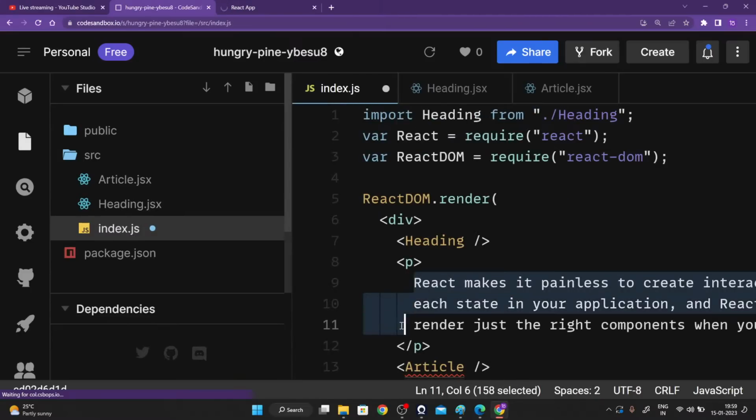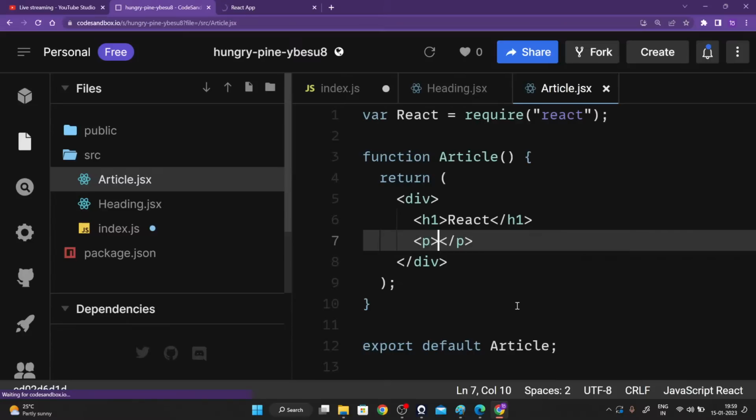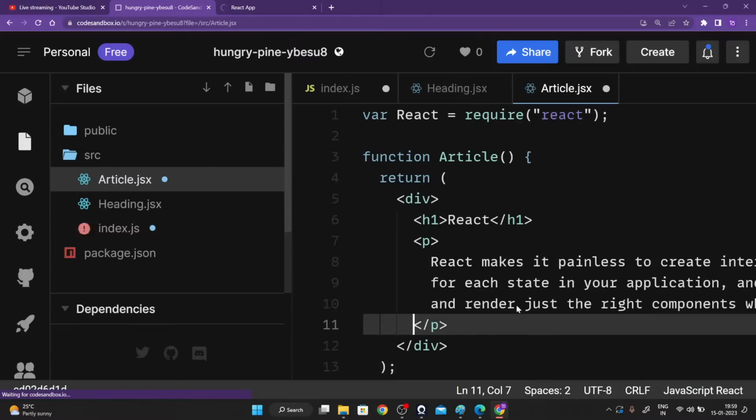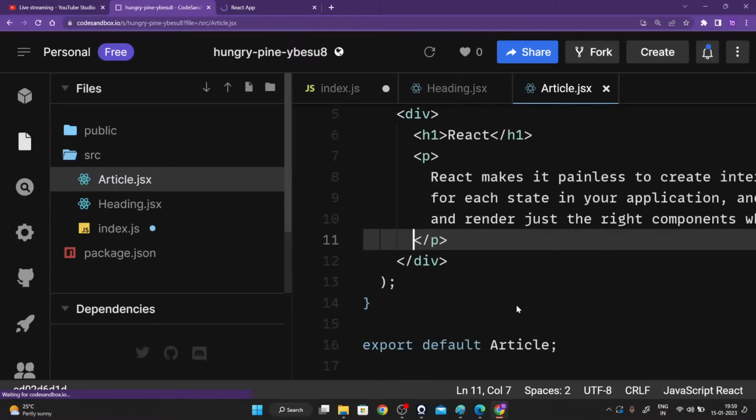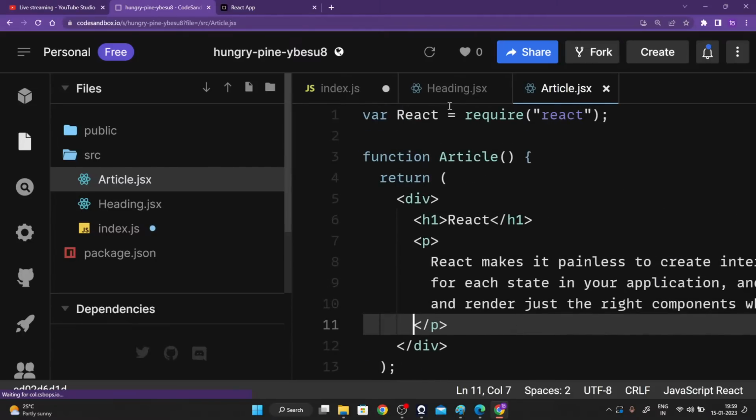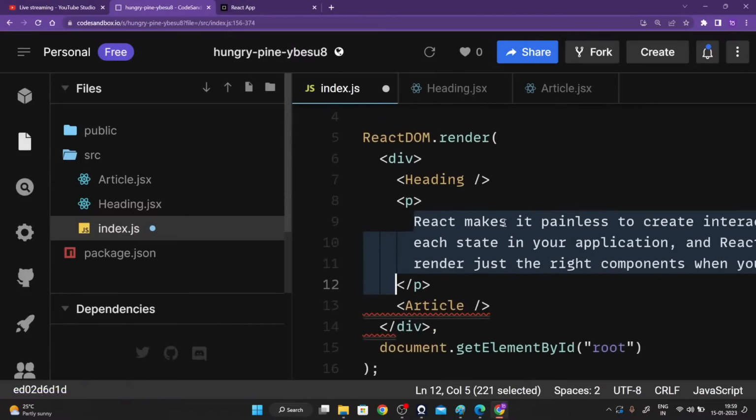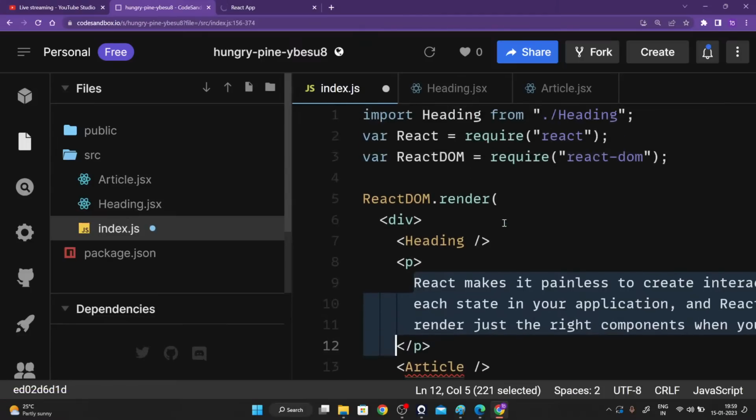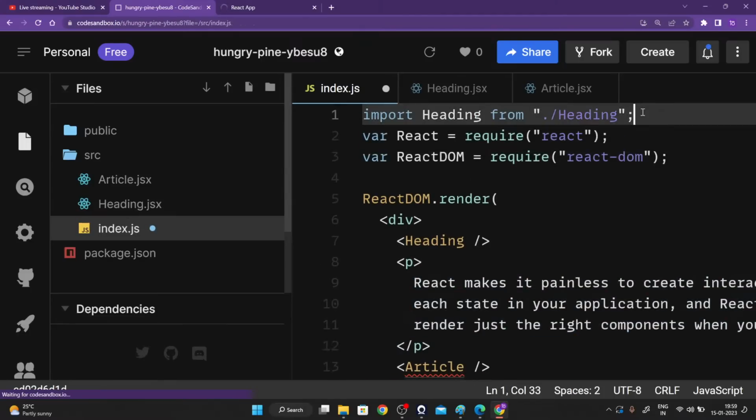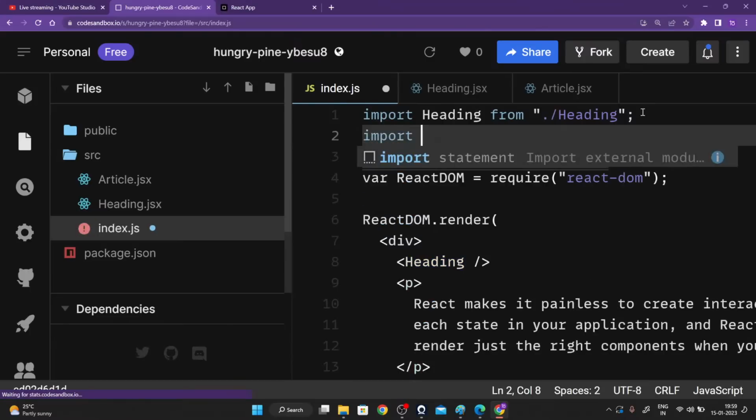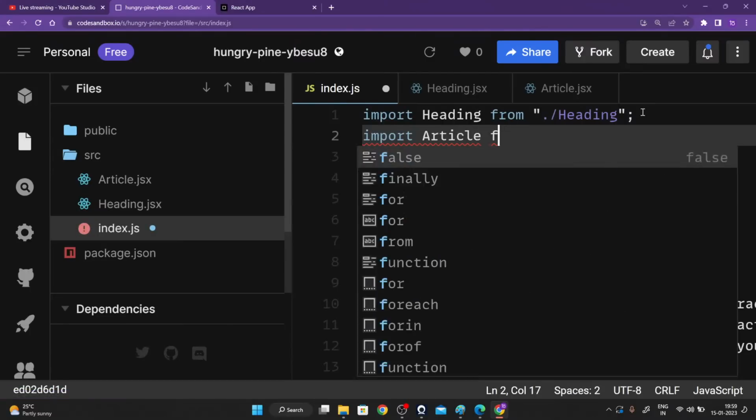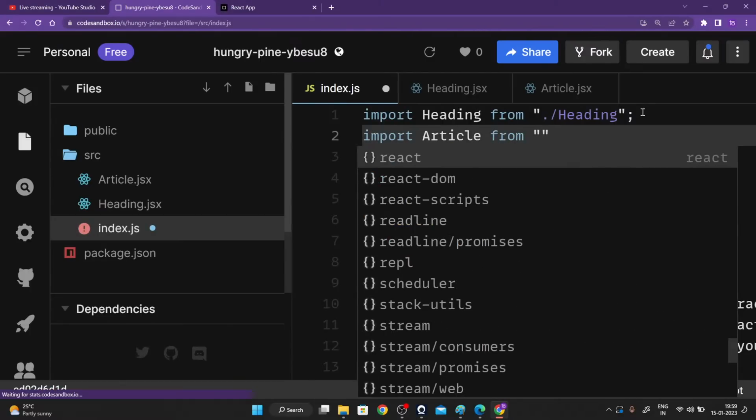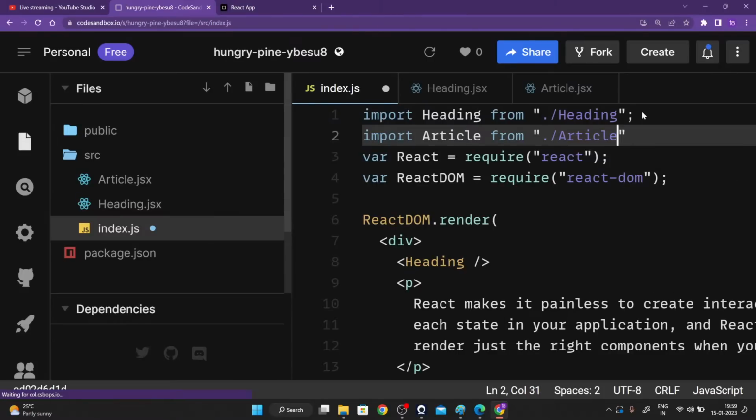So I'm just going to copy our stuff from right over here and paste it inside the article paragraph tag. Control V, Control S, save. So this is the article file that we are able to create. We need to import it to actually use it. So we are going to import it right over here: import article from ./article. Save it right over here as well.